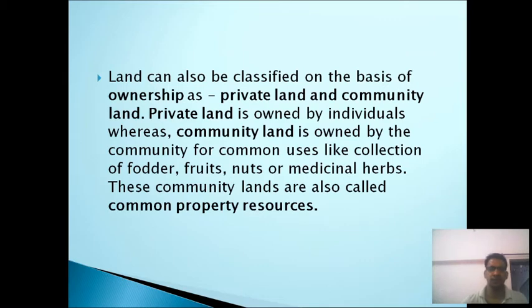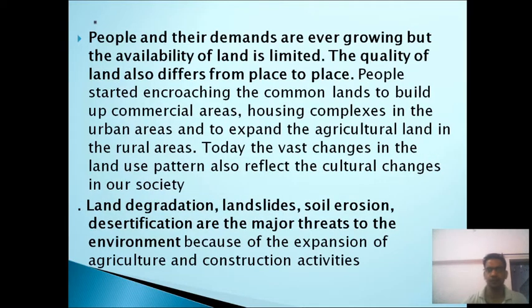The land can also be classified on the basis of ownership. Ownership means possessed by the people, whether individual or group of people. So on the basis of ownership we have private and community land. Private land is owned by the individual, whereas community land is owned by the community for common uses like collection of fodder, food, nuts or medicinal herbs. So community land is also called common property resource. For example, a pond in a village. The water of the pond is used by the people of the village.